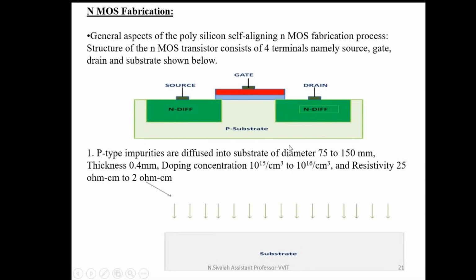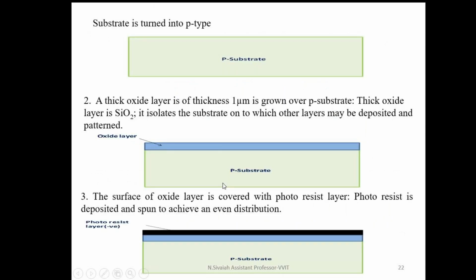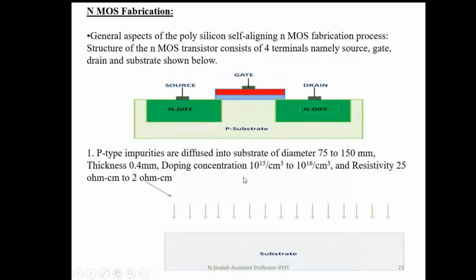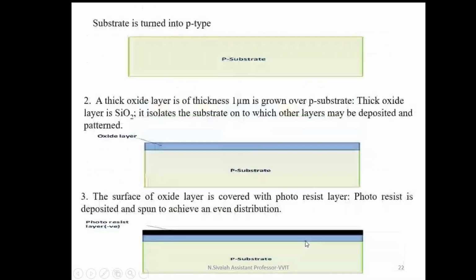For this purpose, I am going to fabricate an NMOS transistor in an IC. The first step is what? Silicon wafer preparation. I am going to take a substrate. In order to form a P substrate, I am going to add P-type impurities. Then this substrate becomes a P-type substrate. This first step is called silicon wafer preparation.